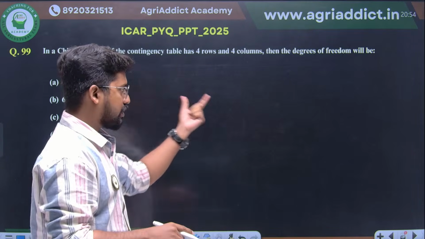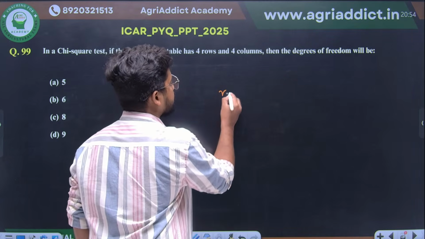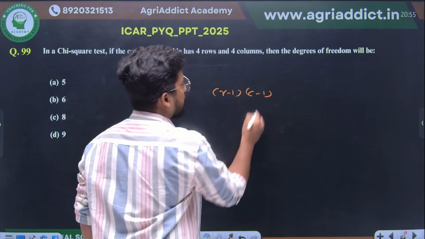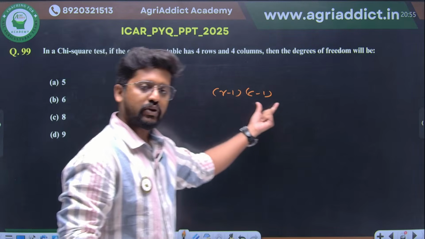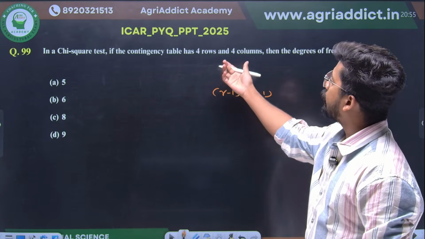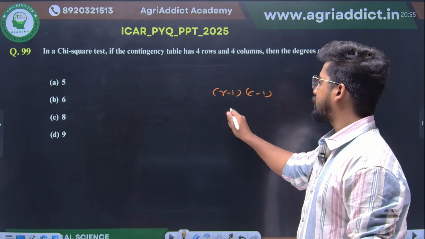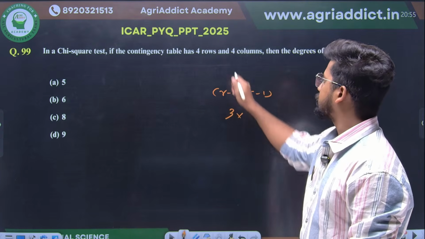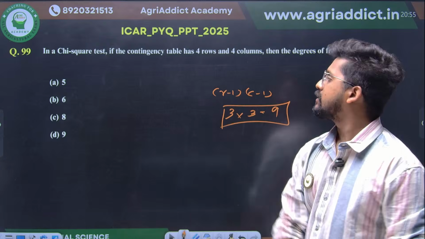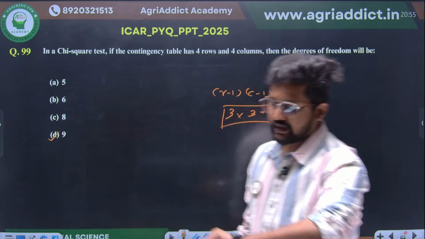So here for the chi-square test, (rows minus 1) into (columns minus 1) will give you the degrees of freedom. We have a table of 4 rows and 4 columns. 4 minus 1 is 3, into columns 4 minus 1 is 3, so 3 into 3 equals 9. This will be your answer. Option D will be your correct answer.